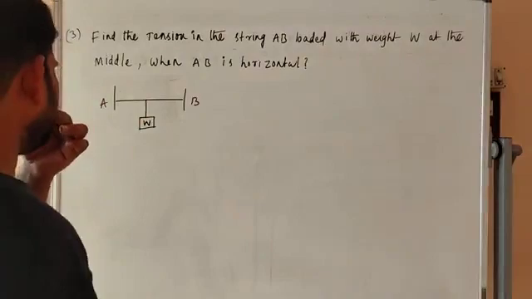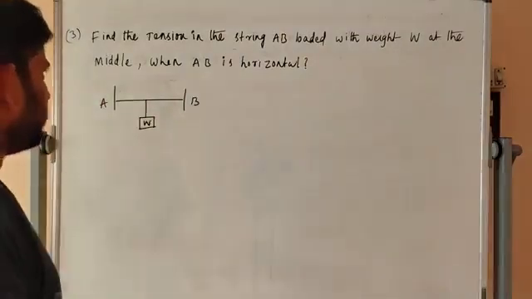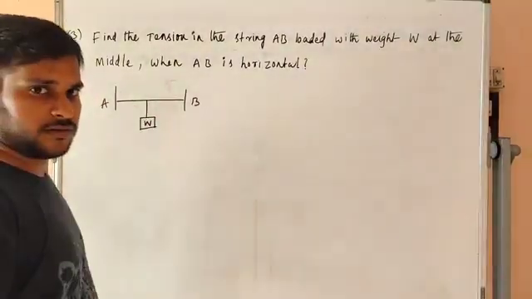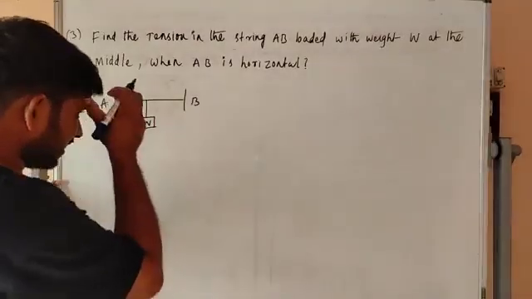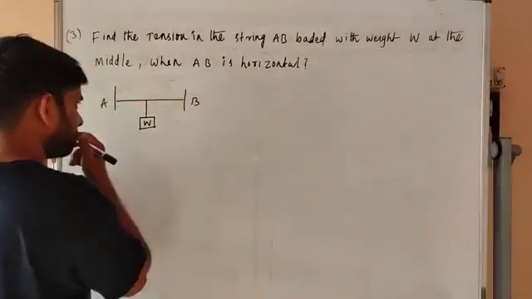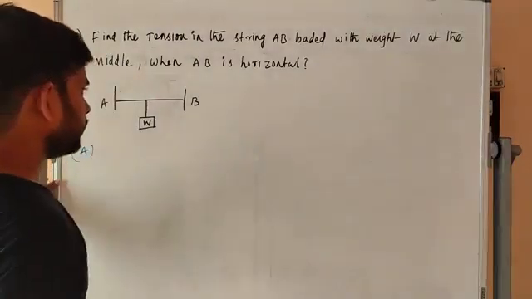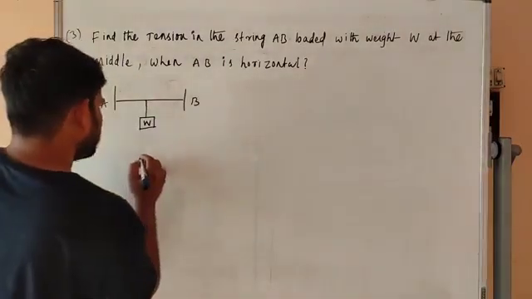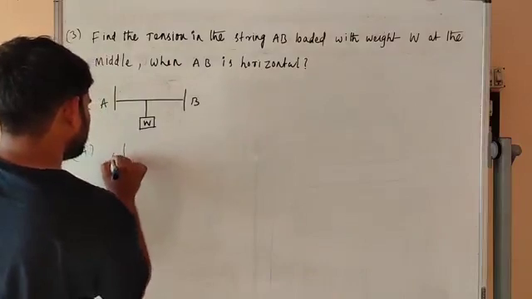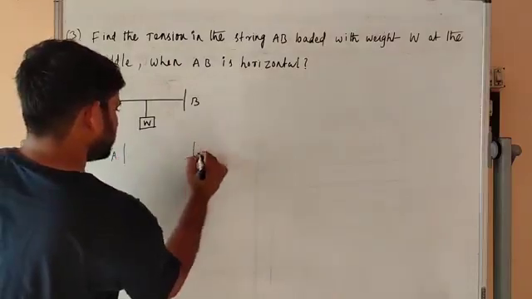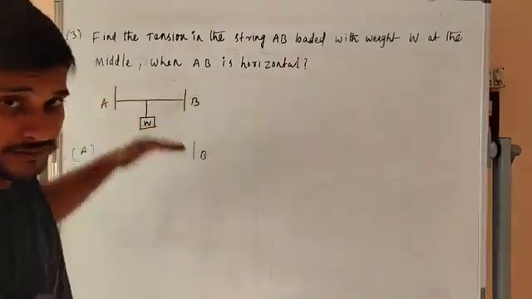So they have given AB, in the middle some weight W. So we have to draw it like this. Firstly we mention the forces. This is A, this is B, this is some weight.